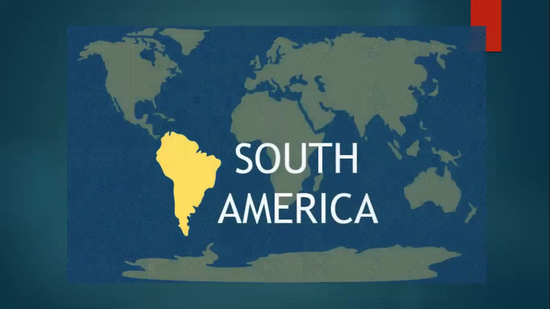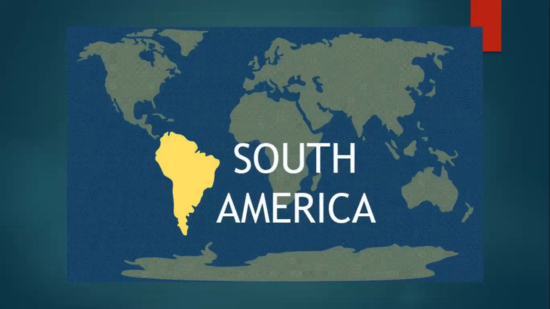Let us proceed to our next continent, that is South America. Now, South America is the fourth largest continent of the world. Okay, students? And it extends from 12 degrees north to 56 degrees south. And the equator passes through this continent.